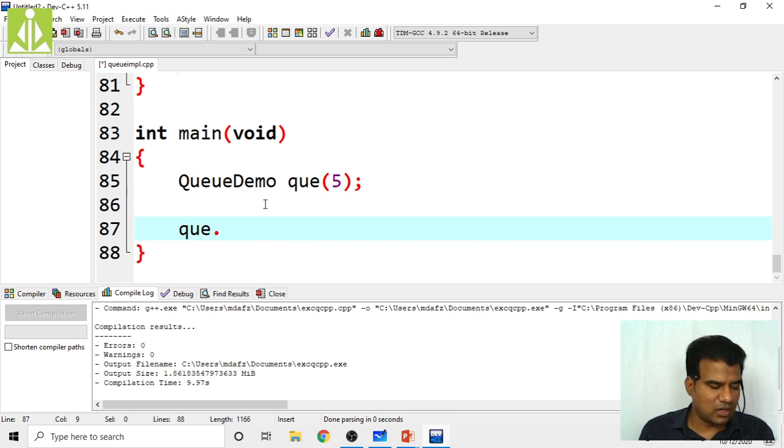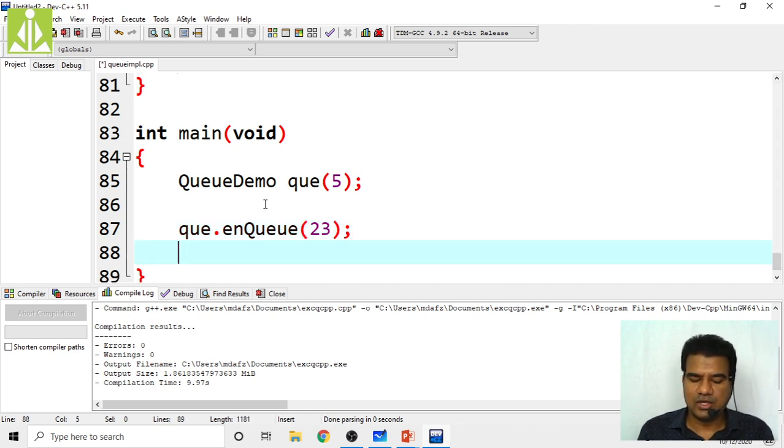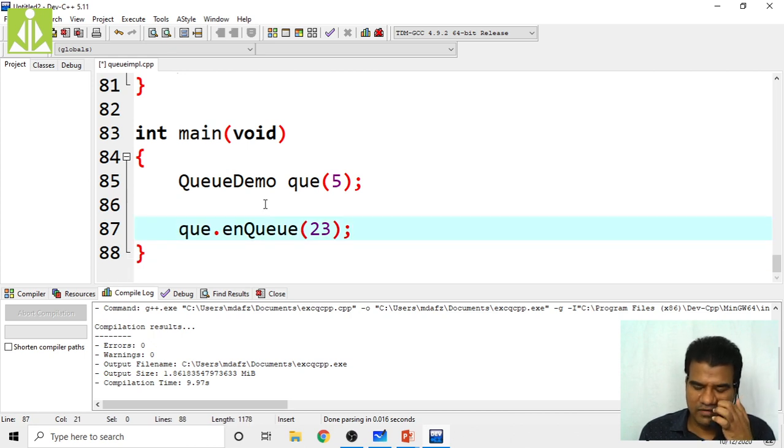So q dot NQ operation I want to perform. NQ of some 23 integer value. Here we will check whether we can enqueue this 23 into the queue or not.